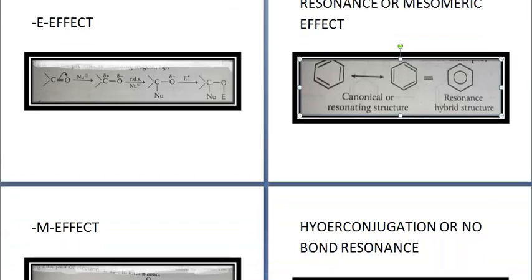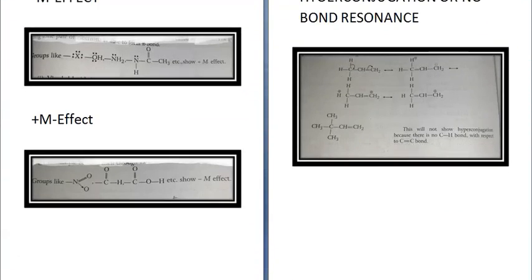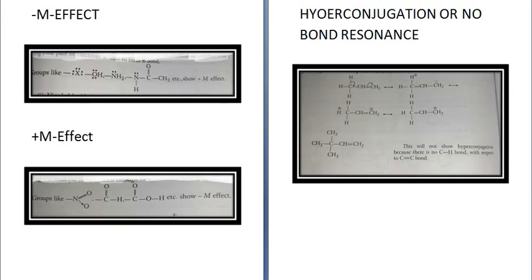Now the mesomeric effect also is of two types, just like inductive and electromeric effect. The mesomeric effect also is of two types, minus M effect and plus M effect. So first we will study the plus M effect and the minus M effect.